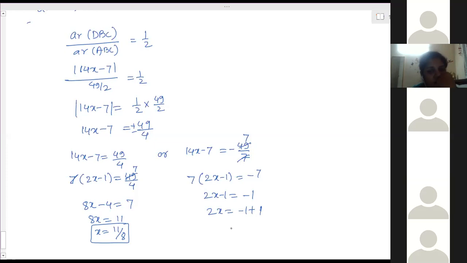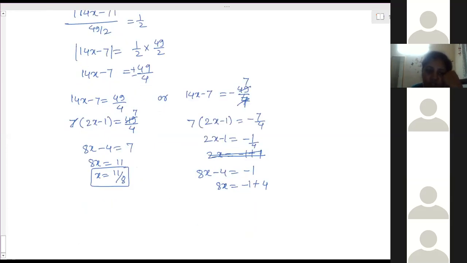Am I right? No, sorry, this is 4. Now here it is 8x minus 4 is equal to minus 1. 8x is equal to minus 1 plus 4, that is 3. So 8x is equal to 3. x is equal to 3 by 8. This was 4.